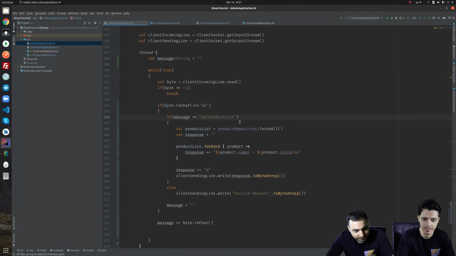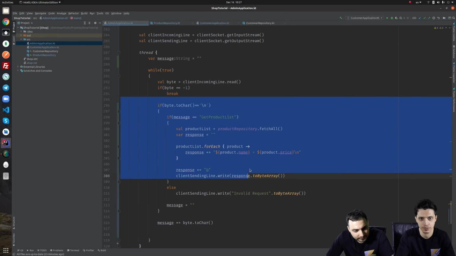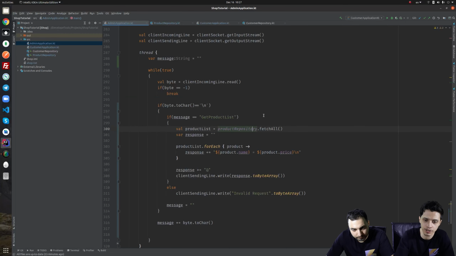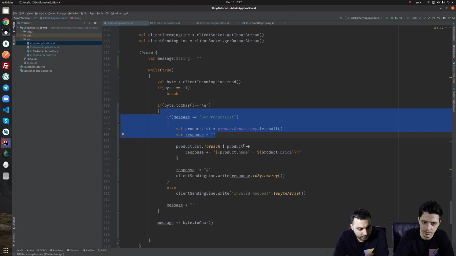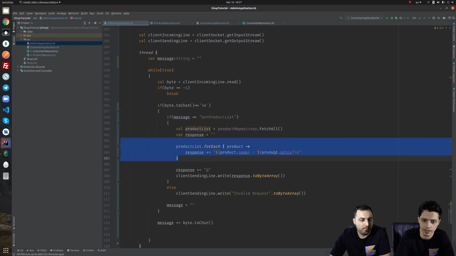So last session we saw a successful message sending from customer to the admin asking for the product list, and then the admin was responding with the message, the product list appended to each other with \n. We are actually, step by step, forming a kind of protocol between the customer and the admin.